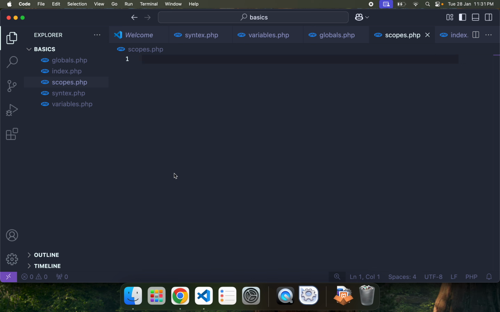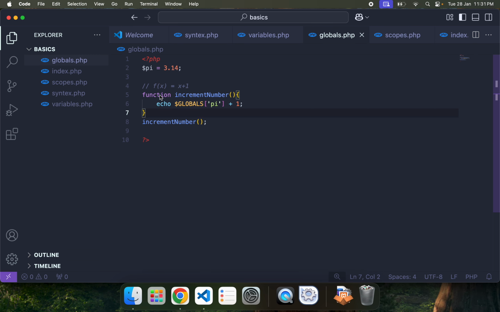This new video, now we are looking at scopes. What is scope? Scope means something like access. So basically, in the previous video, we have seen this global one. We can't directly access Pi here without passing or without doing this global thing.